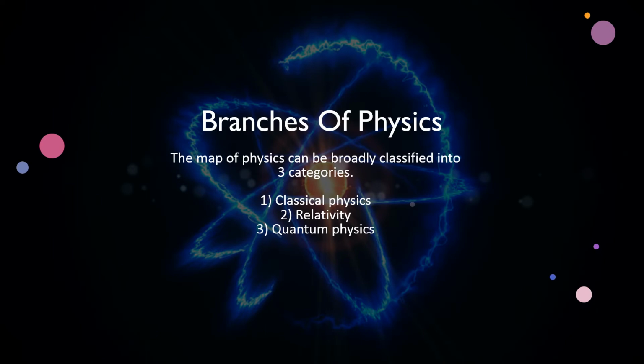Now let us see what are the branches of physics. The map of physics can be broadly classified into three categories: classical physics, relativity, and quantum physics.